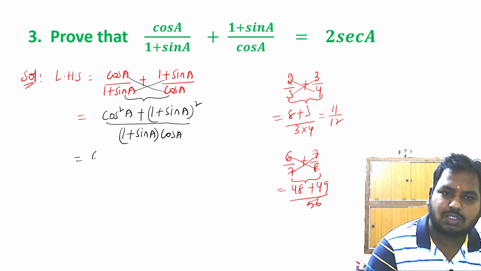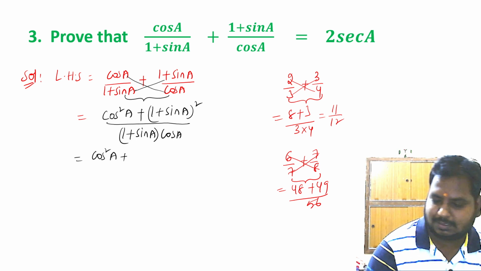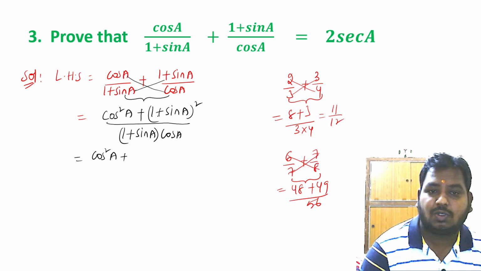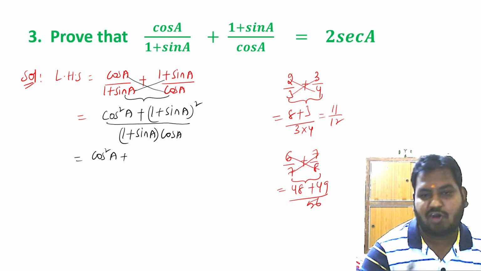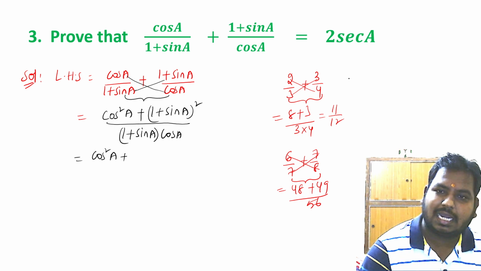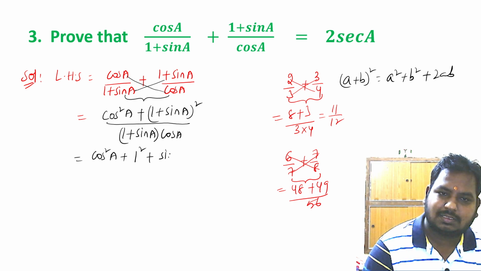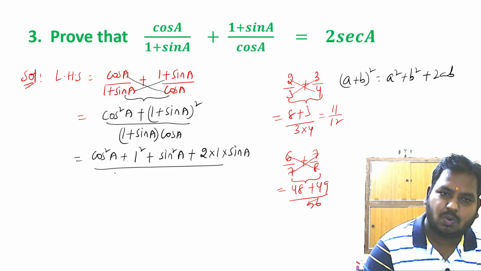Now, cos square A plus 1 plus sin A whole square is in the form of A plus B whole square. We know that A plus B whole square is equal to A square plus B square plus 2AB. So 1 plus sin A whole square will be equal to 1 square plus sin square A plus 2 into 1 into sin A, by 1 plus sin A into cos A.